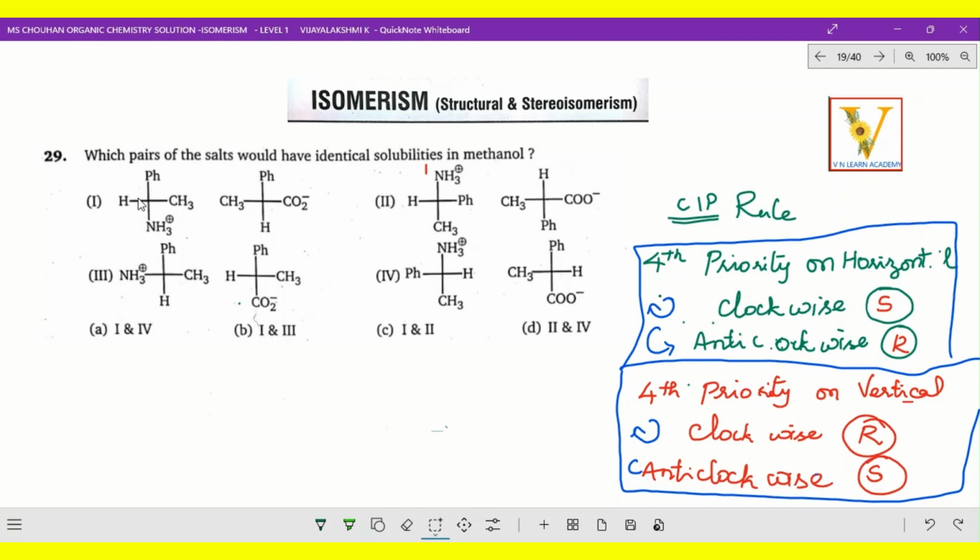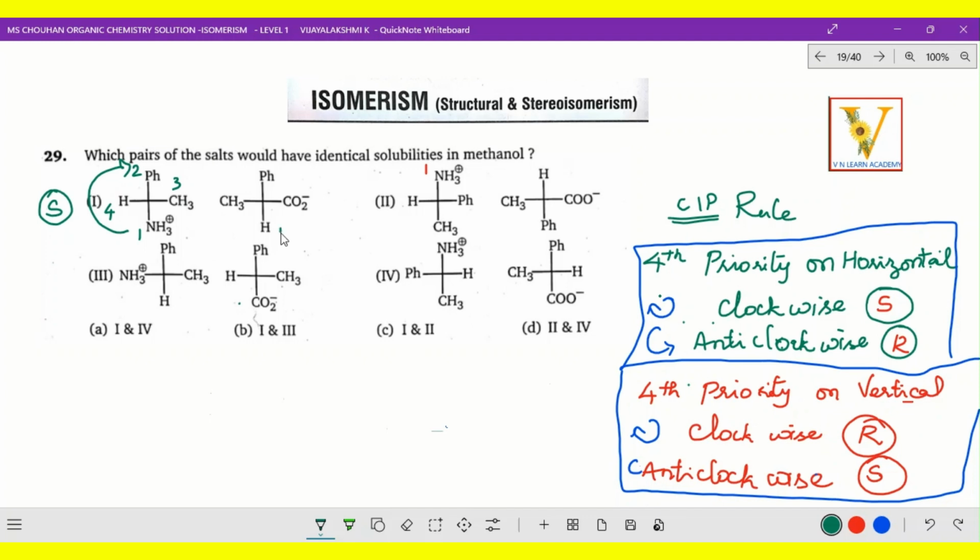Come on, let's go and identify the fourth priority now. So the fourth priority is there where it is horizontal. So this is the fourth priority. Now let us go and check it. This is 1, this is 2, this is 3 and 4. So 1 2 3 4, it is not in order, so an interchange is taking place. An interchange means 2 to 3, 3 to 4, so you will get clockwise. It is S configuration.